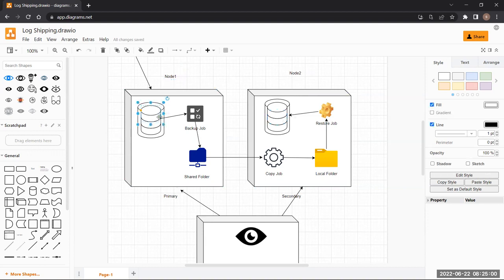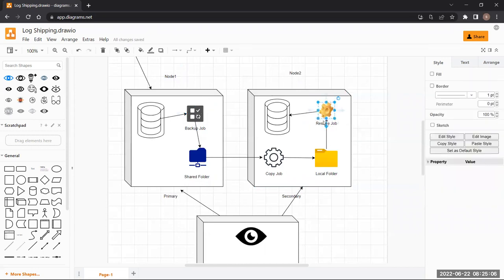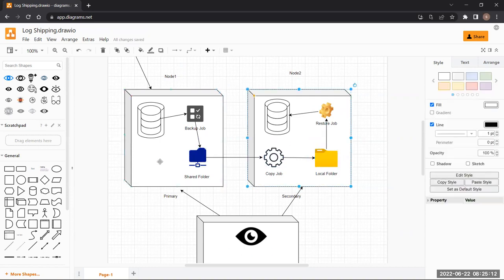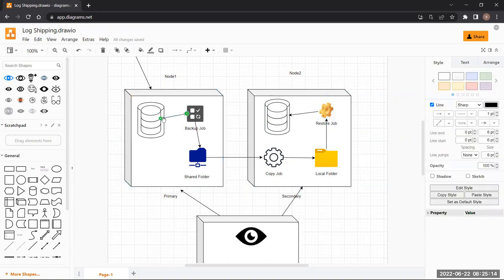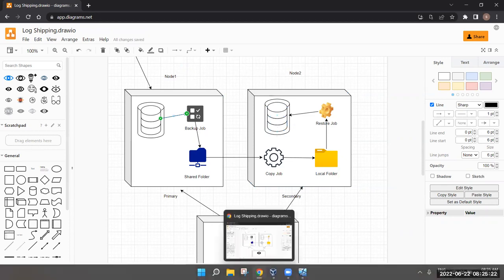You will be taking backups in node 2. You will be using these backup jobs in node 2. You will have a shared folder here, then a copy folder, a local folder, and a restore job here. And this will be your secondary server. That is all.